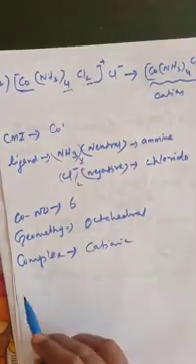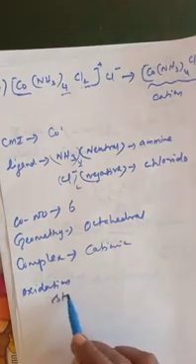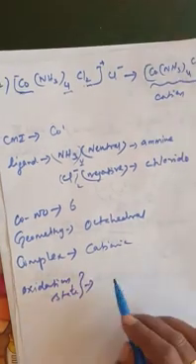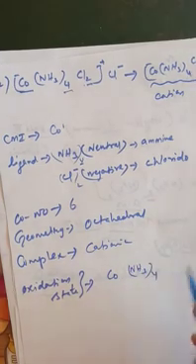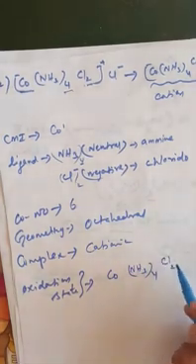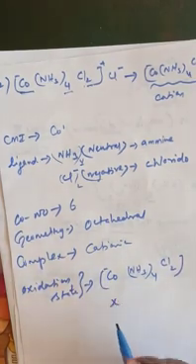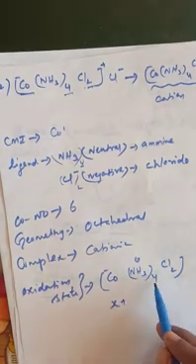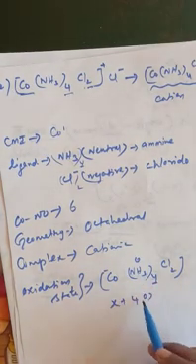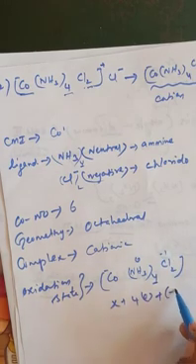Now the oxidation state. How do you find the oxidation state of the metal? In this compound [Co(NH3)4Cl2]Cl, we consider the cobalt as X. I told you ammonia is a neutral ligand, so it will be 0. So 4 into 0 is 0. Chlorine is minus 1, so here minus 2.